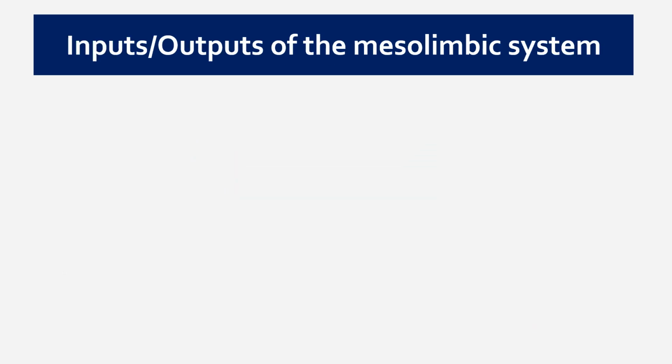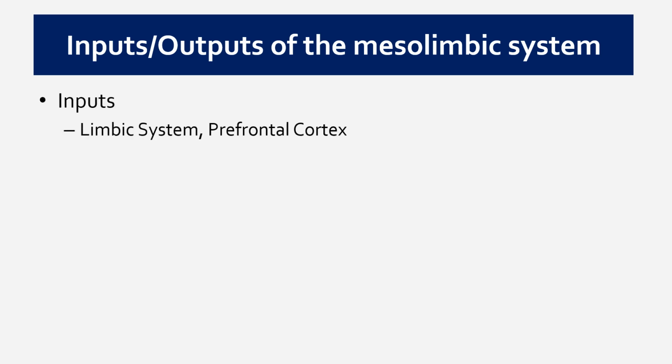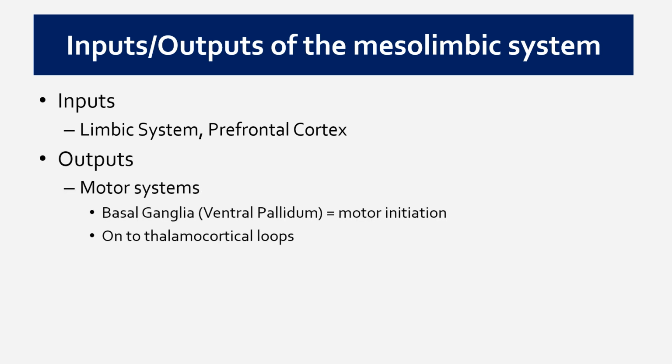All right, the final slide then is just to cover what goes into and what comes out of the mesolimbic dopamine system. The signals which help us learn that something wonderful is happening come in part from the limbic system and obviously through the other sensory systems into the limbic system. The limbic system is our way of learning how we feel about something, communicating emotions. The prefrontal cortex also has reciprocal connections to the mesolimbic system for reasons I've just discussed.